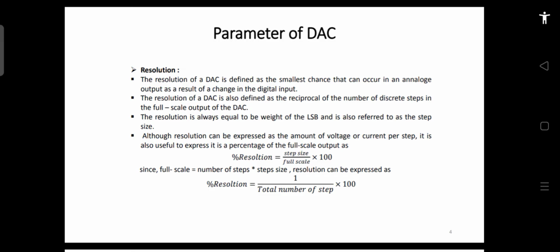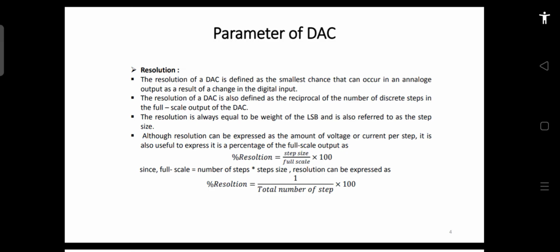Whatever is the minimum change which occurs on the analog output when you change the digital input is called your resolution. It can be defined in various ways, but it is better to define it in terms of LSB and in terms of percentage.